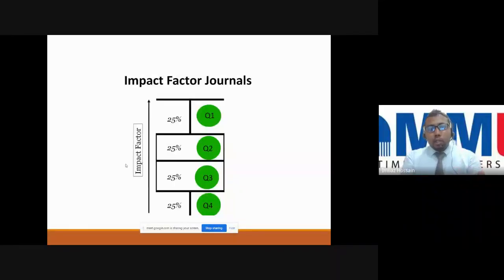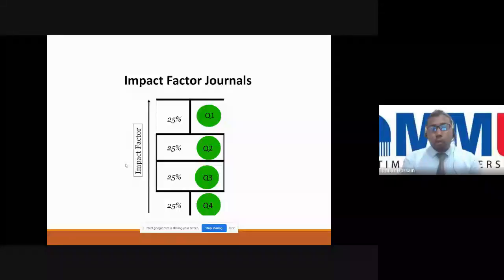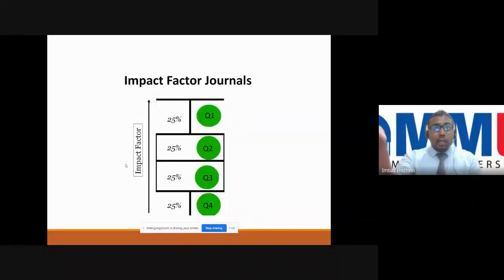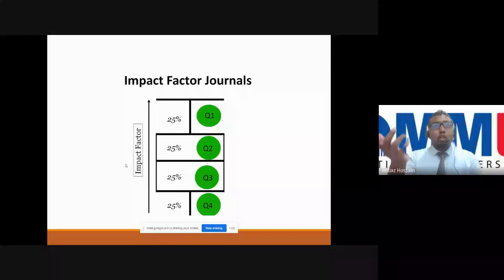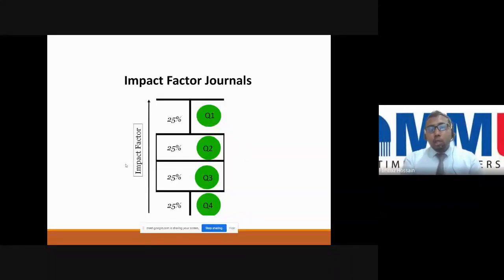And impact factor journals have Q1, Q2, Q3, and Q4. The top 25% is Q1, the next 25% is Q2, and the next 25% is Q3. So you have to focus on that. You have to evaluate your work. Try first the Q1, the top tier. Then if you are rejected several times, you slowly go down to Q2, Q3, Q4. But don't go directly to Q4. Otherwise you are killing your opportunity to go for the top tier journals.